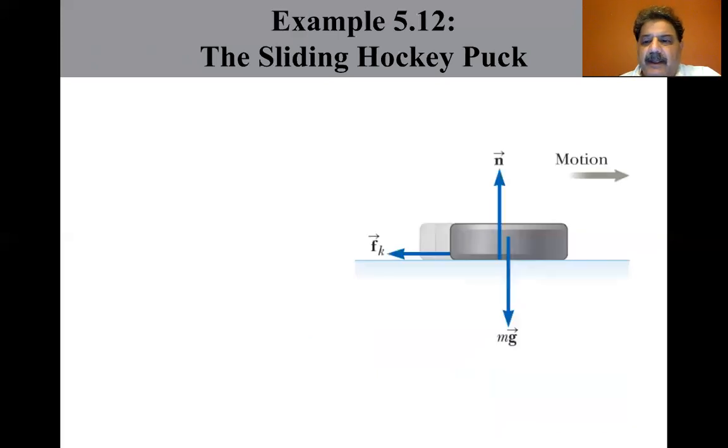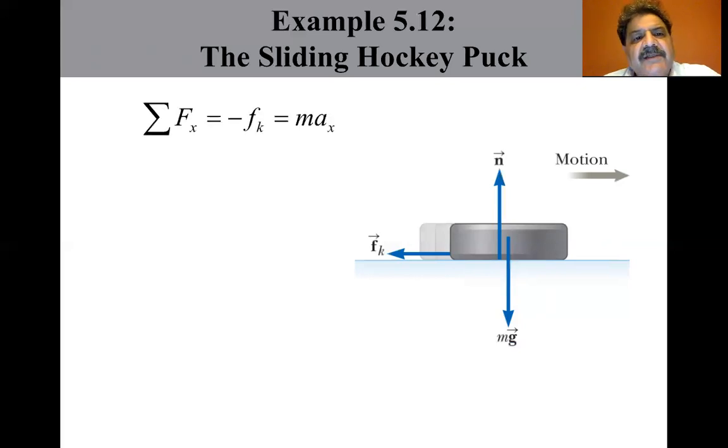Okay. Let's analyze this. First, let's find the acceleration algebraically in terms of the coefficient of kinetic friction using Newton's second law. Once we know the acceleration of the puck and the distance it travels, the equations of kinematics can be used to find the numerical value of the coefficient of kinetic friction. Apply the particle under a net force model in the x direction to the puck.